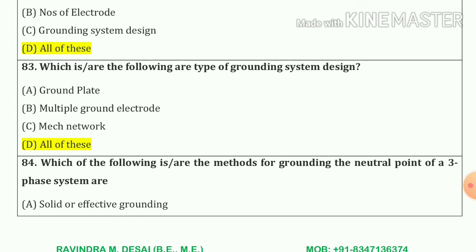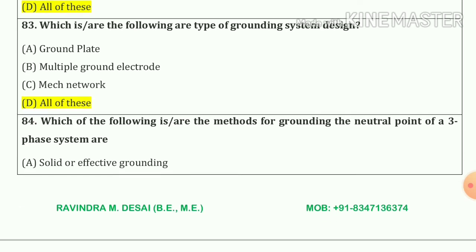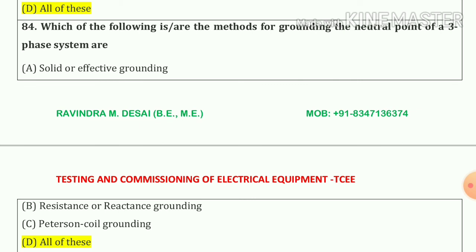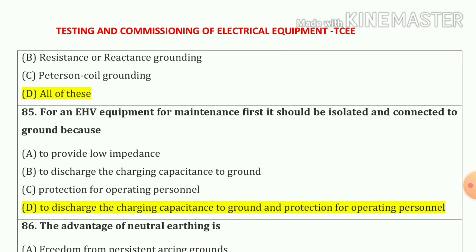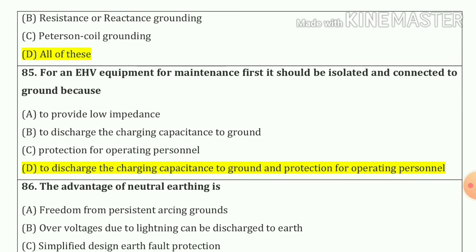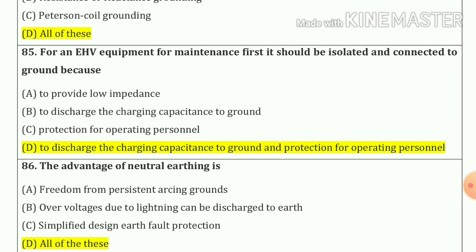83 number. What are the following are the types of grounding system design? So our answer is all of the given. Now 84 number. Which of the following are the method for grounding the neutral point of a three-phase system? So our answer is all of the above. That means A, B, C also. Now 85 number. For an EHV equipment for maintenance first, it should be isolated and connected to the ground because to discharge the charging capacitance to ground and protections for operating personnel. Option number D.